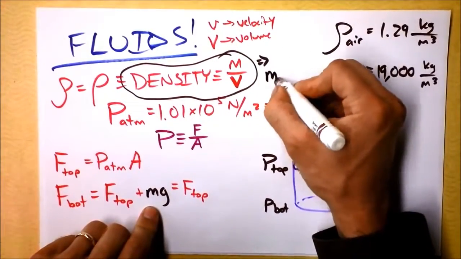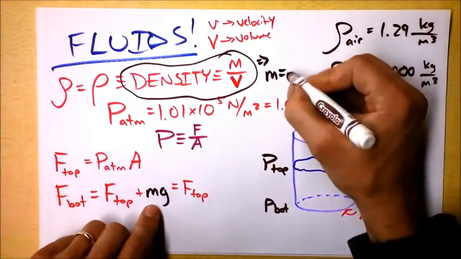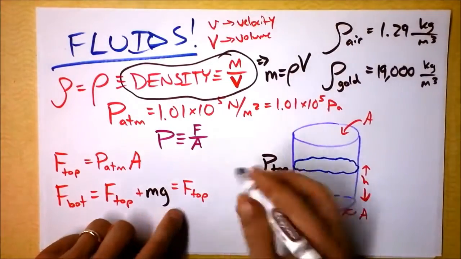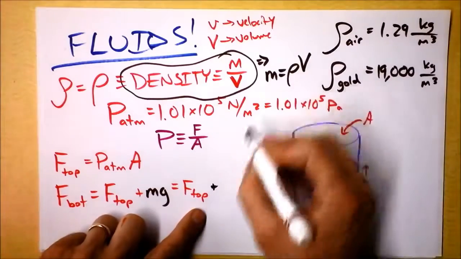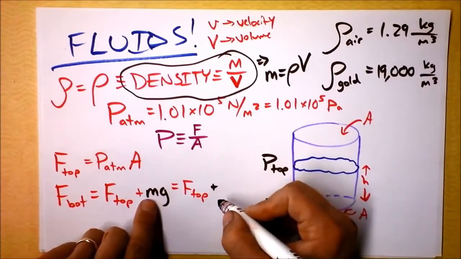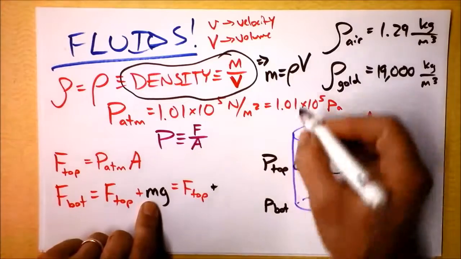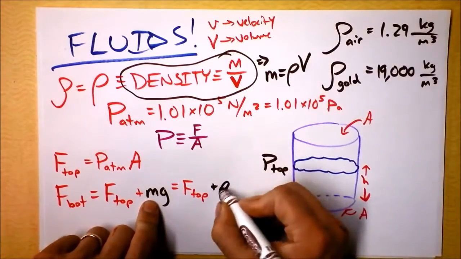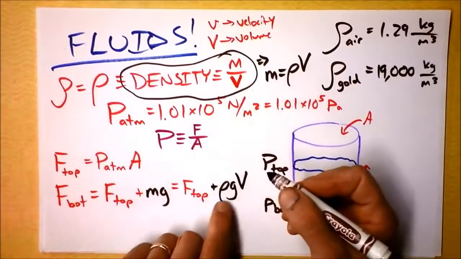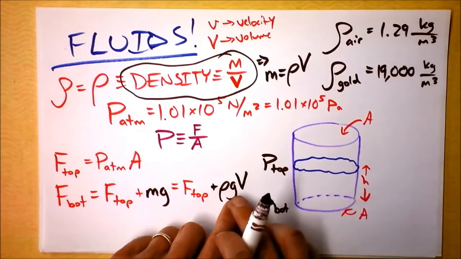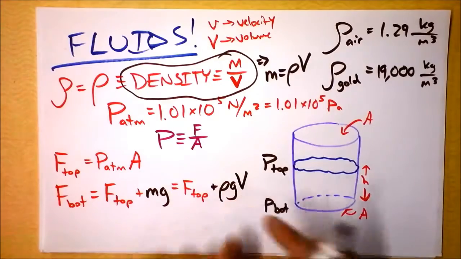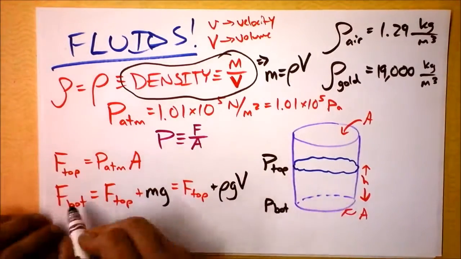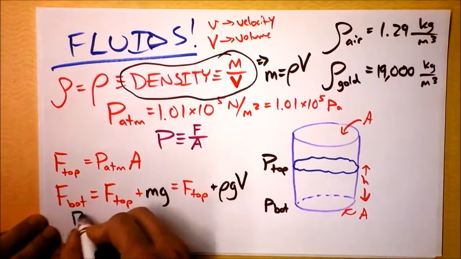So I'm going to get that the mass of the water will be the density times the volume of the water. Okay, so this is plus, whoa, instead of writing m, I'm going to write rho V, and so I can write rho g V, and this will be the force from the weight of the water. I'm going to go, well, no, this is good. Let's see if we can figure out then the pressure at the top.